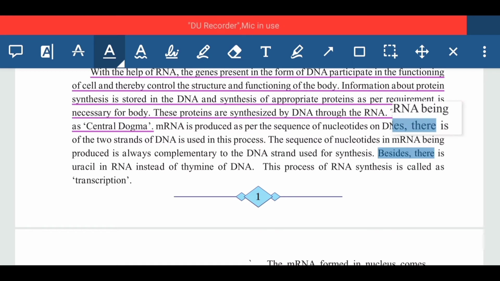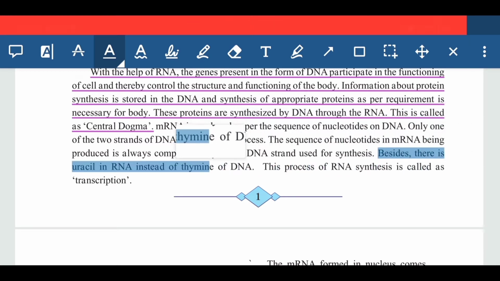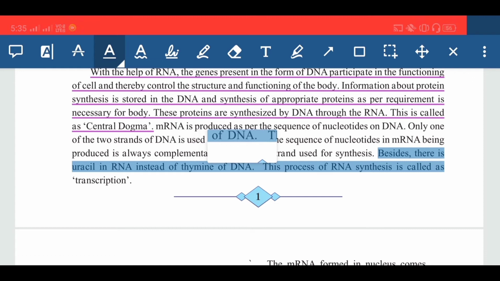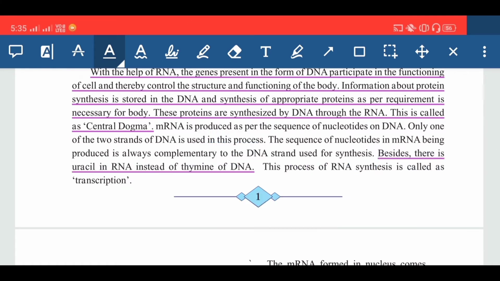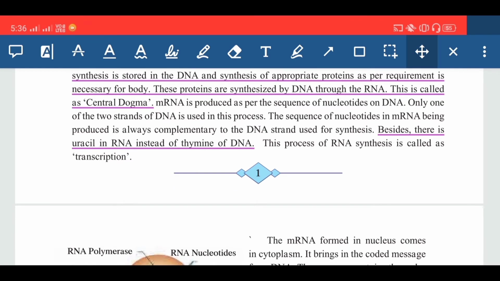Here, this you have to remember. Besides, there is uracil in the RNA instead of the DNA. As you know, adenine, guanine, cytosine and thymine, these nucleotides are there. So, in case of RNA, only uracil is there instead of thymine. Other groups like adenine, guanine and cytosine will remain as they are. So this process of RNA synthesis is called transcription.